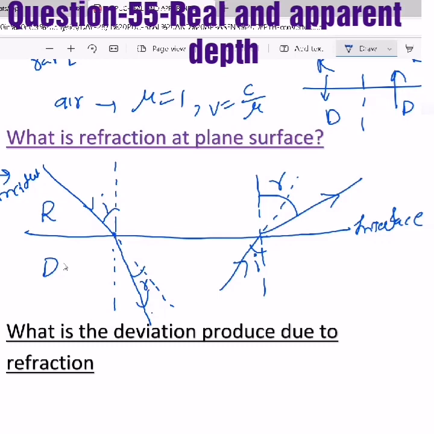When it tries to enter from denser to rarer, then it will deviate away from the normal. This is the definition of refraction of light at plane surface. Refraction is nothing but bending of light, and this bending of light happens when it enters from one medium to another medium, and it is of two types, rarer to denser or denser to rarer.